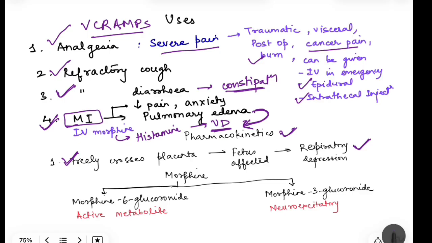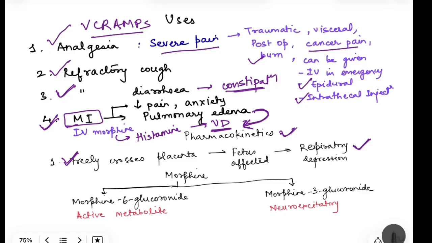So we have to give an opioid antagonist in this case. Basically it is given directly in the umbilical cord, and we have to give it so as to prevent this respiratory depression or treat this respiratory depression. So counteract the action of morphine.